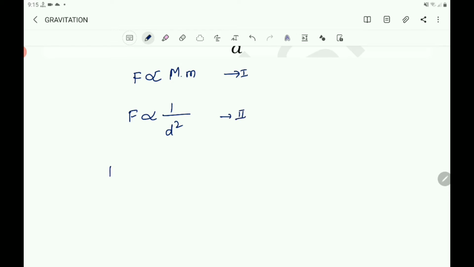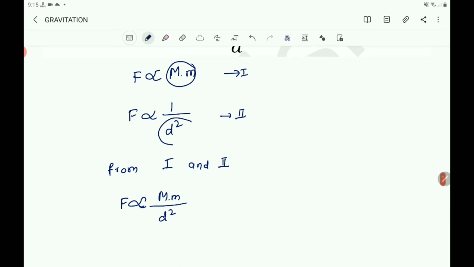Now by combining the first and second, you can write F is proportional to M into m by d square.